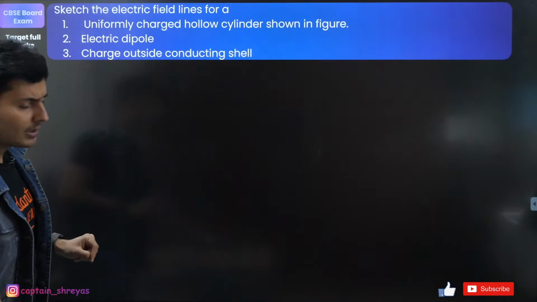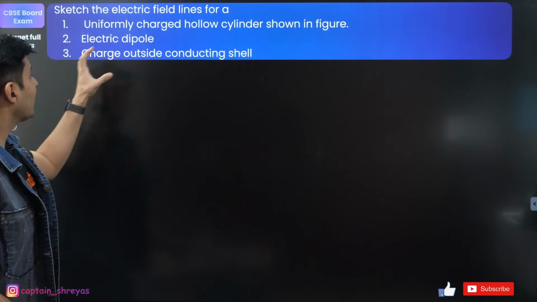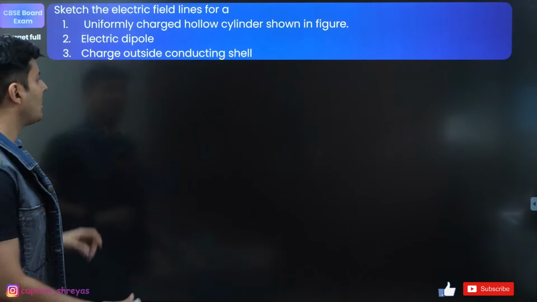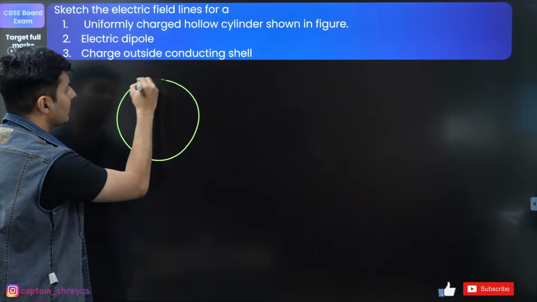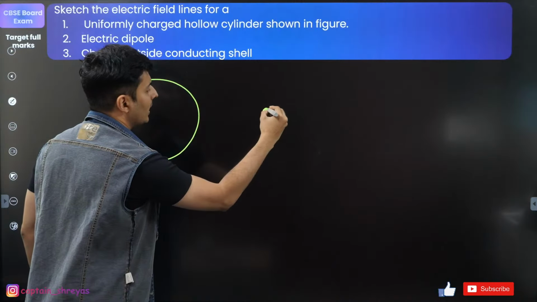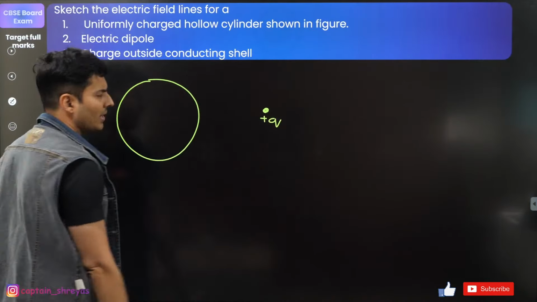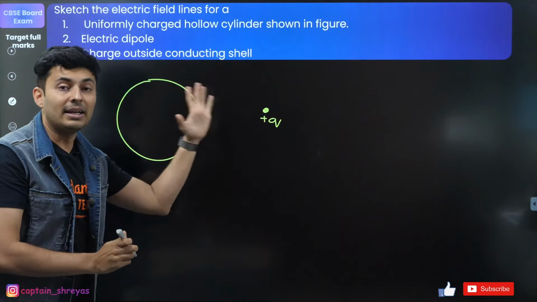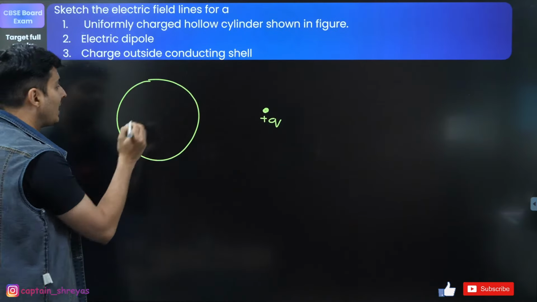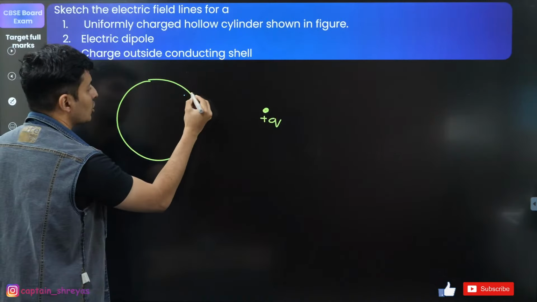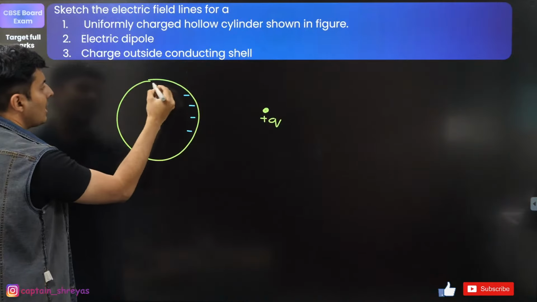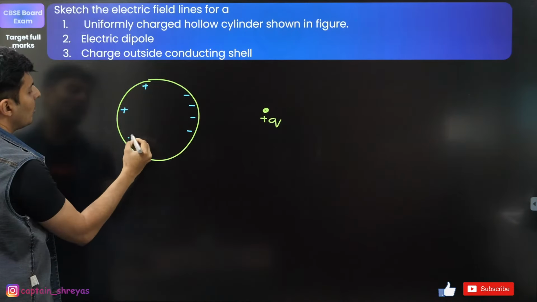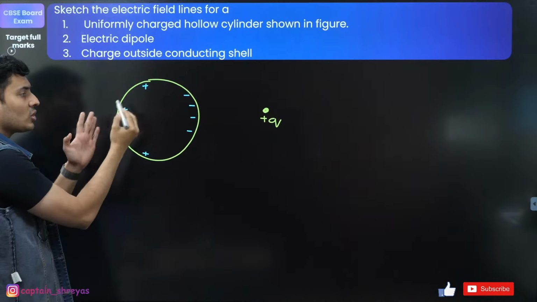Now for the third part, where you have a conducting shell and a charge outside of it. Let's say this is a conducting shell and there is a positive charge over here. Because it is a conductor, there will be an induced charge, yes or no? There will be an induced charge. So do not forget to show some of the induced charges here, and the equal amount of positive charge will be induced on the other side.